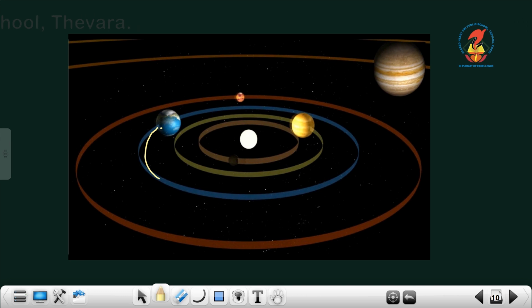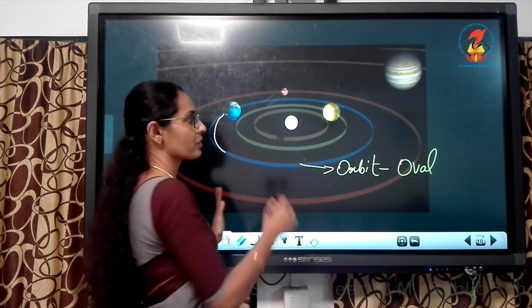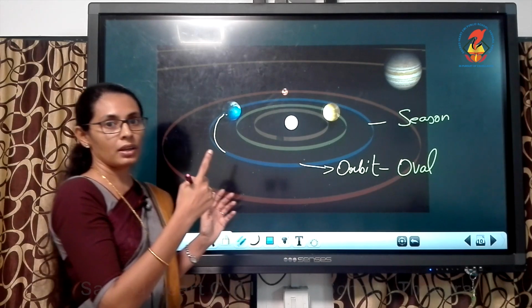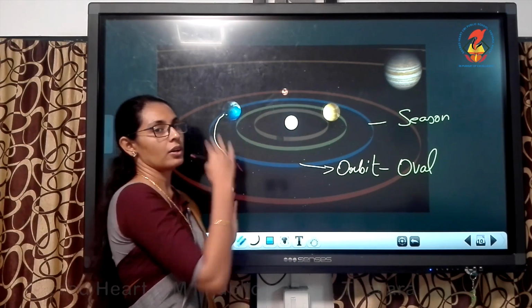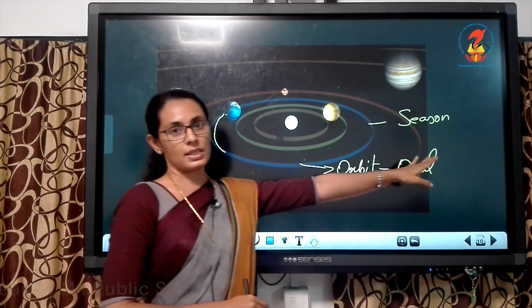This is known as revolution, and this path is known as orbit, and the orbit is always oval in shape. Because of this revolution, we have seasons, because the Earth is moving around the Sun.